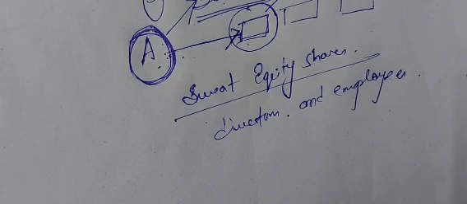It means if the market value of the share is rupees 20, then it is issued by the company to its directors and employees, suppose at 19. Why? To appreciate their services. We want to appreciate whatever work they are doing for the company, it's appreciable. We are motivating them. That is sweat equity shares.